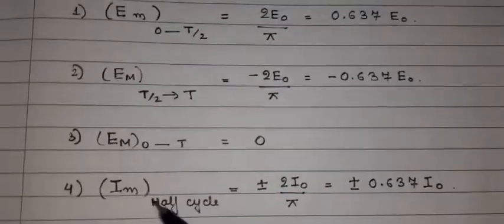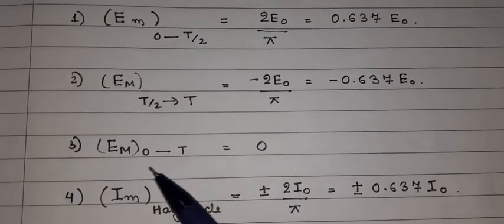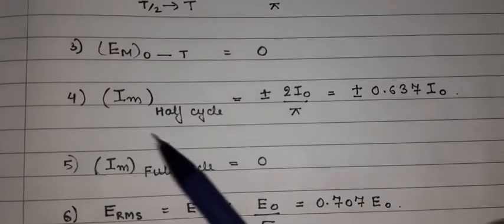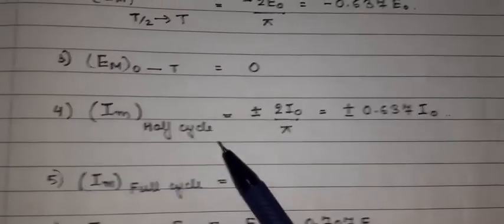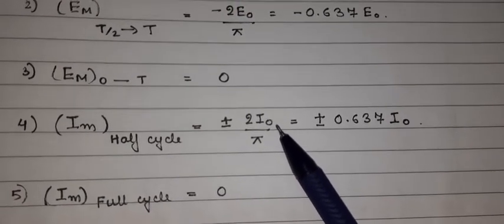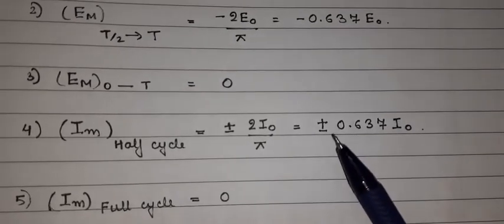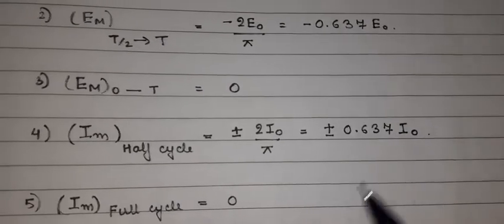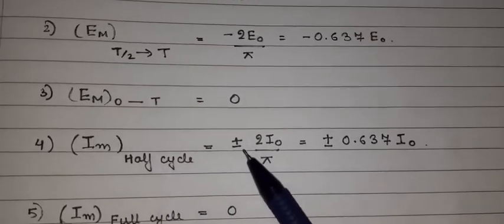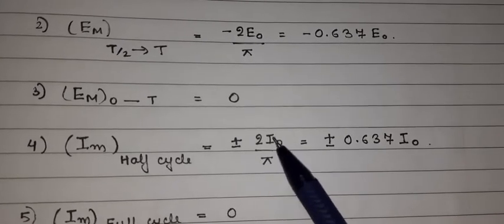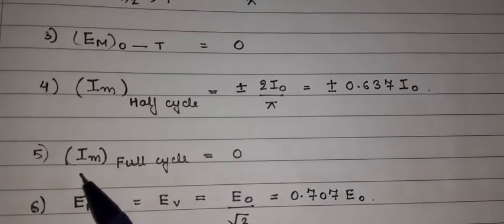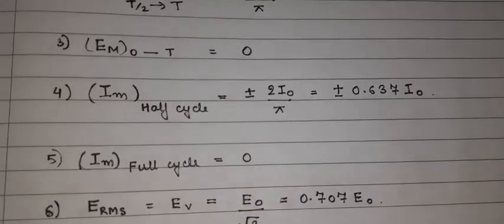And for the total mean value for the full cycle, it comes to 0. Now for the I mean, for the half cycle, 0 to T by 2, similarly we get plus 2 by pi multiplied by I naught, the peak value of the current, which is also equal to plus 0.637 into I naught. For the next half cycle, T by 2 to T, the I mean value becomes minus 2 I naught by pi, which is equal to minus 0.637 I naught. The mean current value for the full cycle again comes to 0.